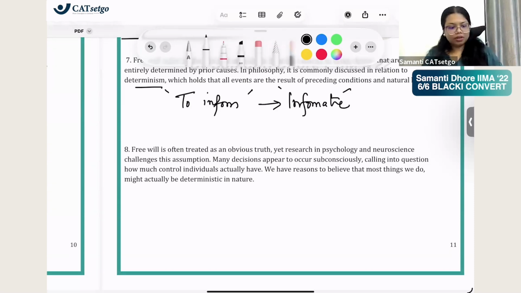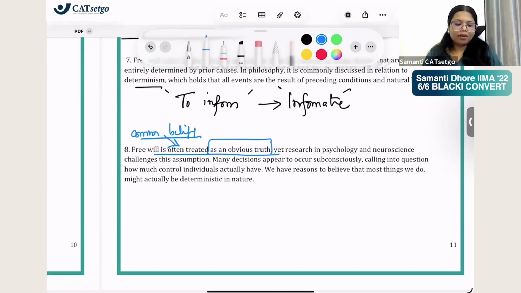Free will is often treated as an obvious truth. Matlab, this is a common belief. And the moment we see a common belief, we know it is going to be mostly corrected, right? So free will is often treated as obvious truth.